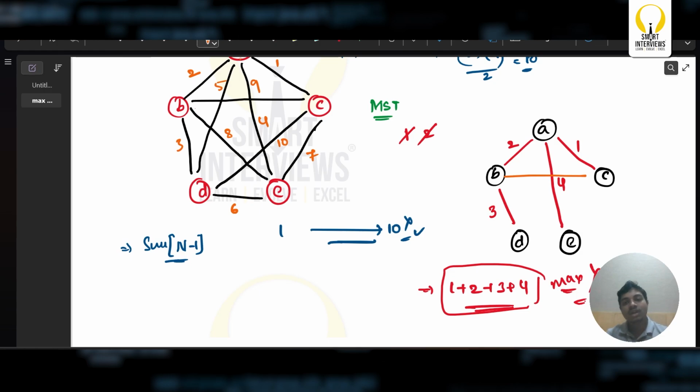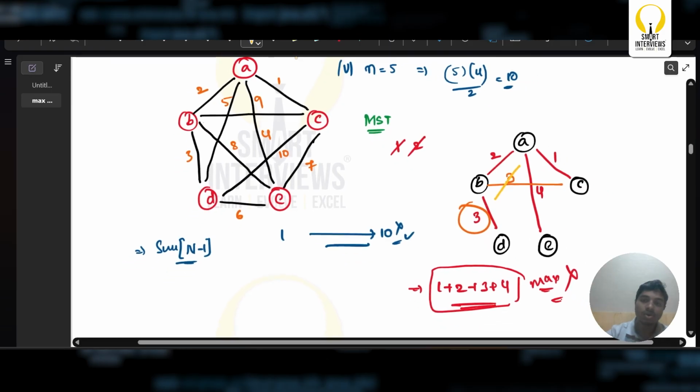I took 1, I took 2, and now I'm trying to place a 3 between B and C, such that it now forms a cycle. As it forms a cycle, I'm going to ignore taking this value 3. And later I'll be taking 4, later I'll be taking 5, and so on in this particular map. I can just simply go on taking all these values.